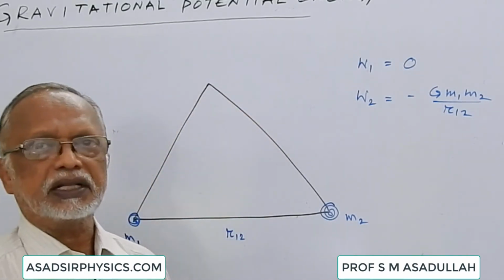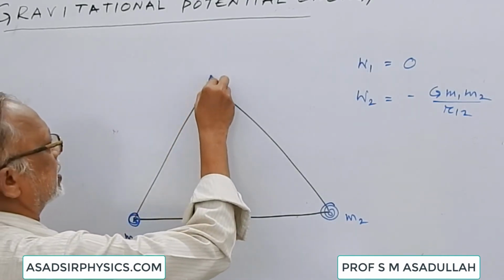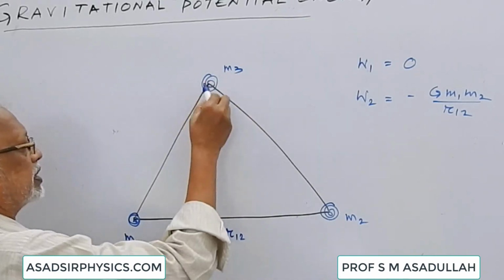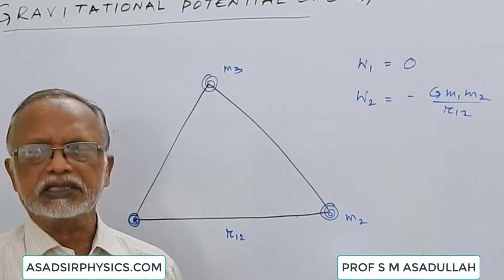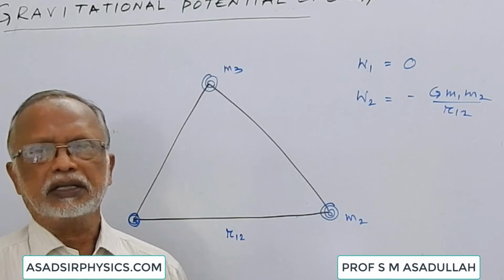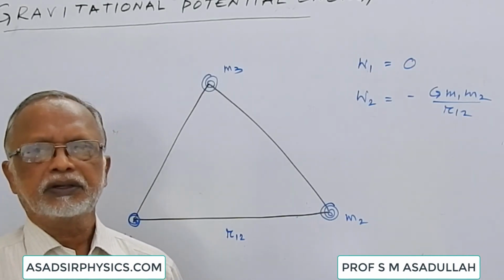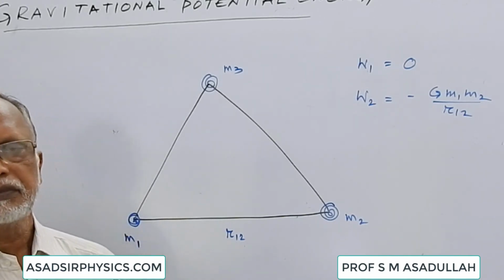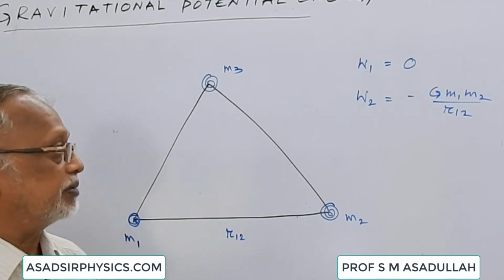Suppose we bring the third body and keep it here at the third corner. When it is brought here, there are already two potentials existing, one due to m1 and the other due to m2. So to bring it there, we have to do two works, one for the potential of m1, another for the potential of m2.